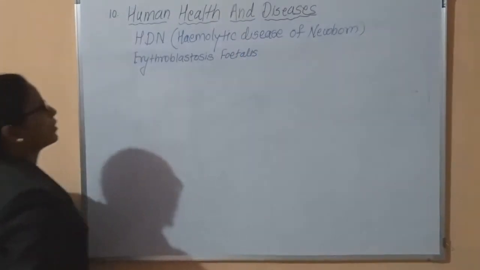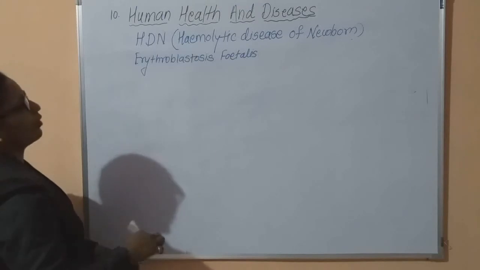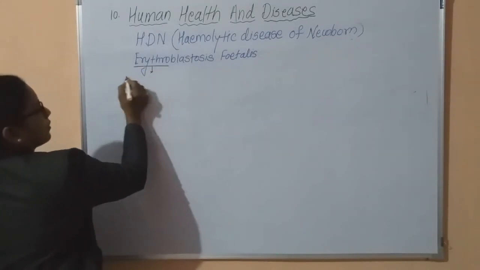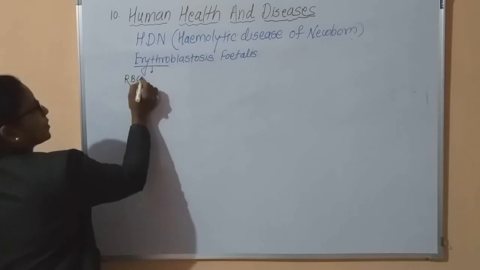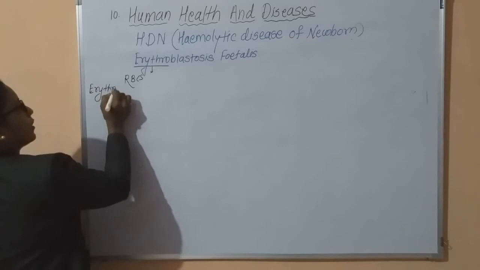In case of this disease, first you have to know the meaning of the terms. Erythro means RBCs, another name of which is erythrocytes.